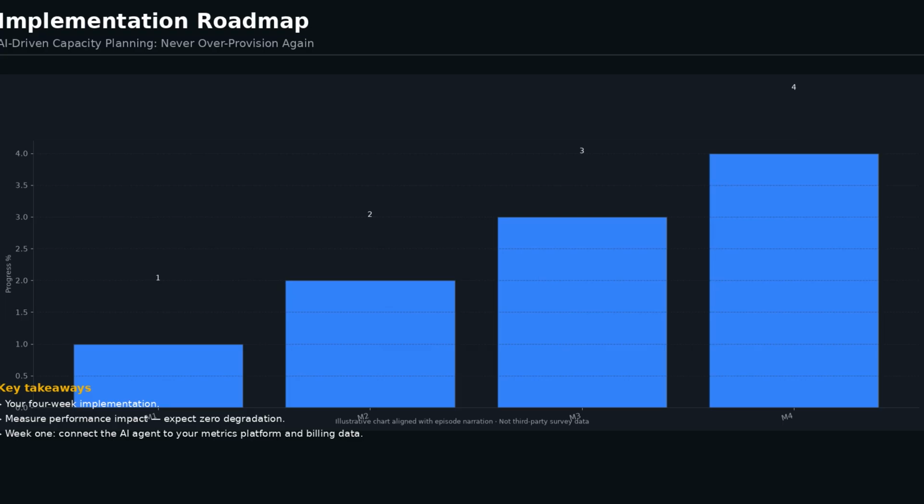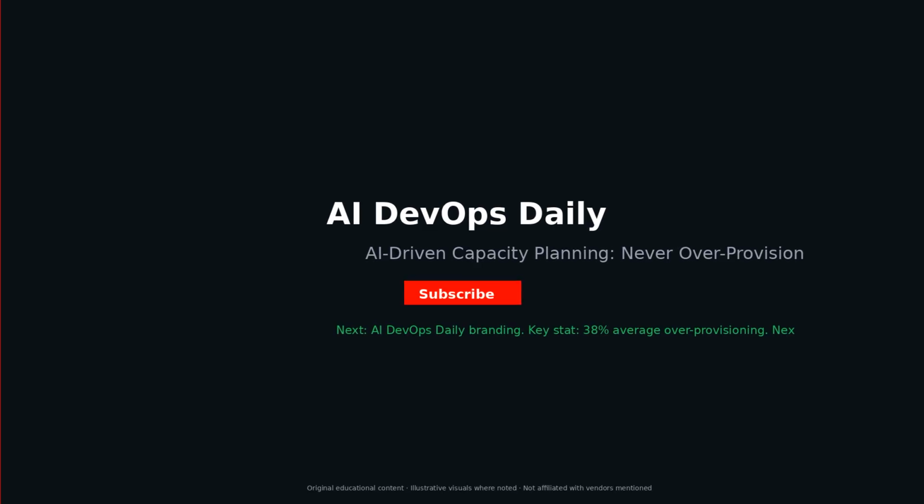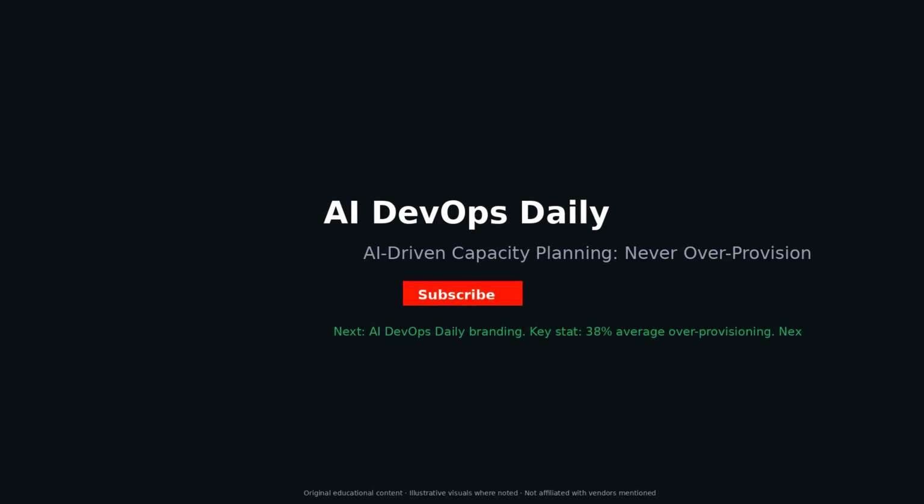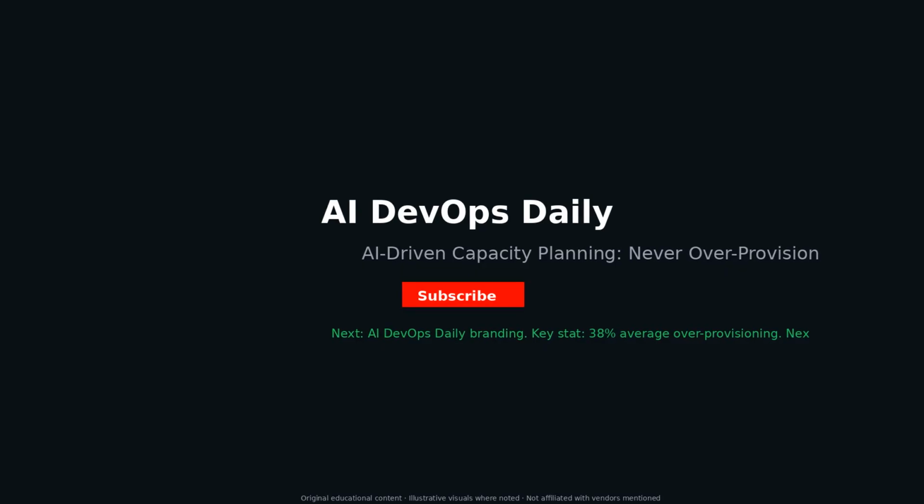An e-commerce platform with 52 Kubernetes clusters and $2.1 million monthly cloud spend deployed AI capacity planning. Initial analysis revealed 38% over-provisioning across the fleet, $798,000 per month in waste. After 90 days of AI-driven optimization, 18% overall cost reduction, $378,000 monthly savings. 0 performance-related incidents attributed to right-sizing. 3 capacity-related outages prevented by predictive scaling during flash sales.